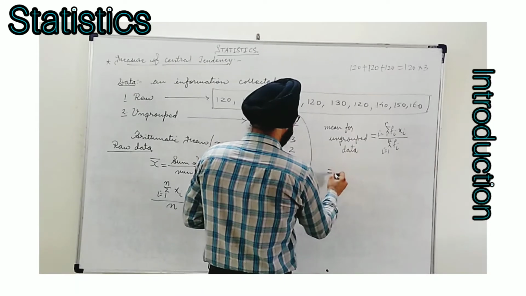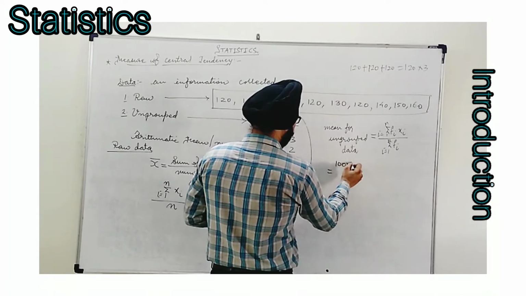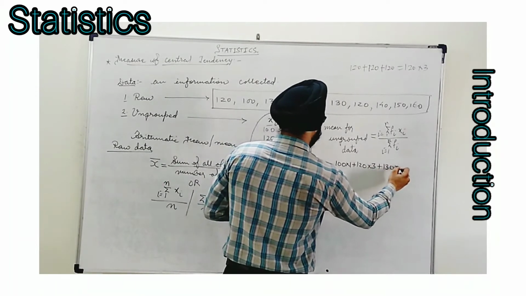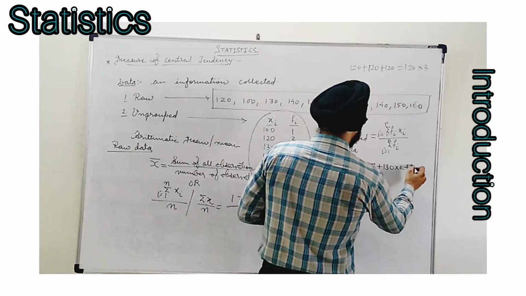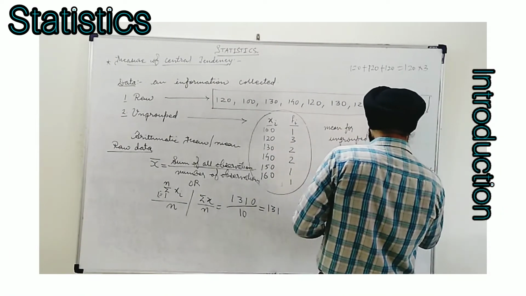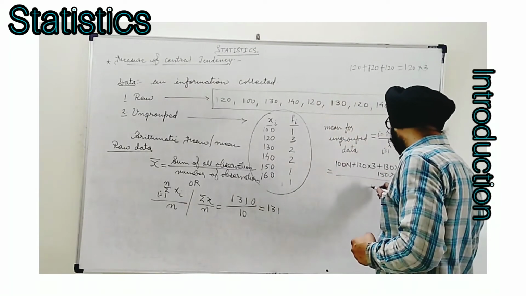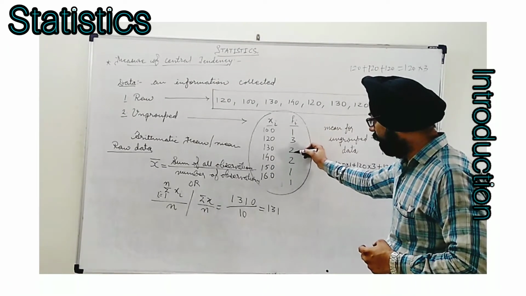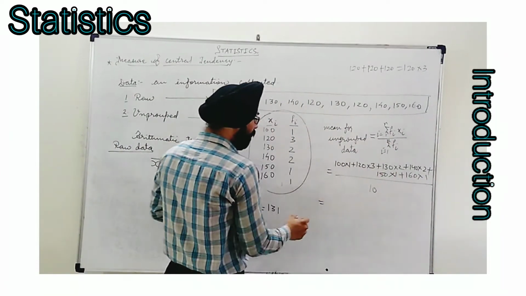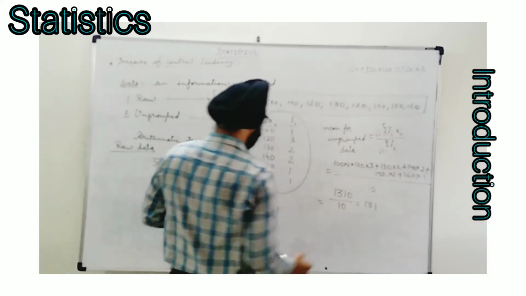So this becomes multiplying each observation by the frequency: 100 into 1 plus 120 into 3 plus 130 into 2, 140 into 2 plus 150 into 1 plus 160 into 1, divided by the sum of frequencies. This will come to 10: 1, 3, 4 is 6, 2, 8, 9 and 10. Solving this you will find 1310 divided by 10, it's 131.